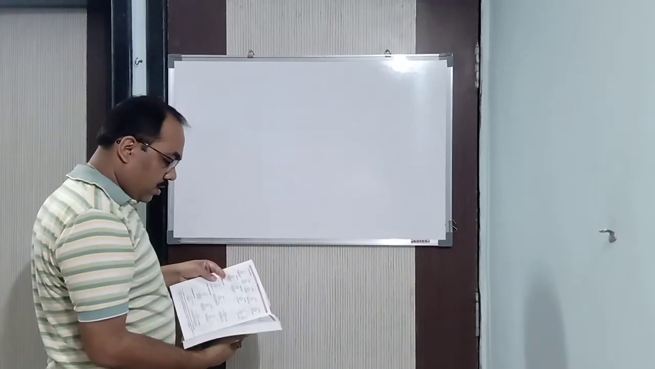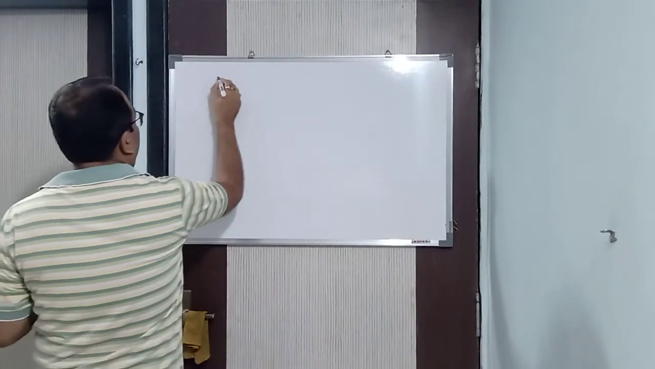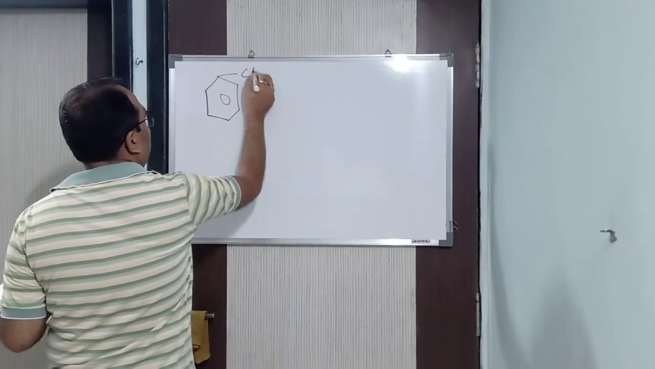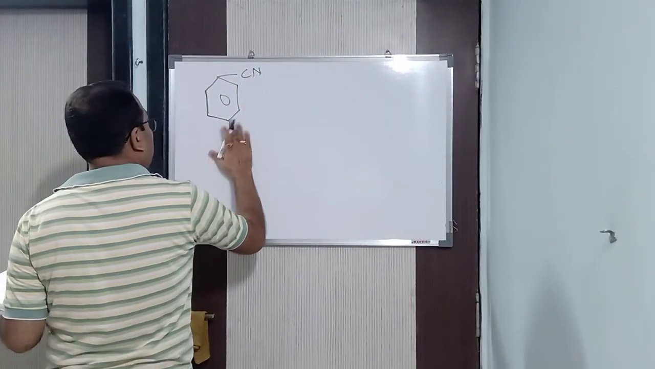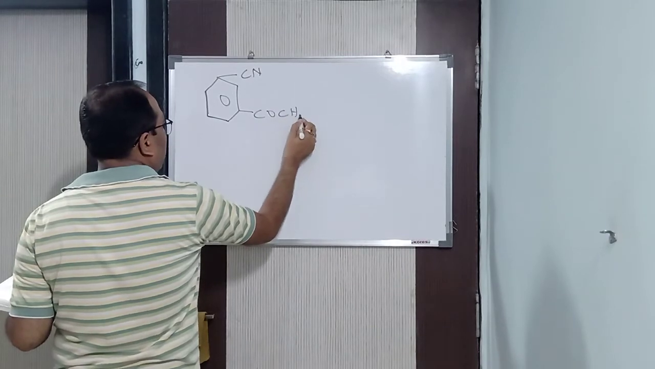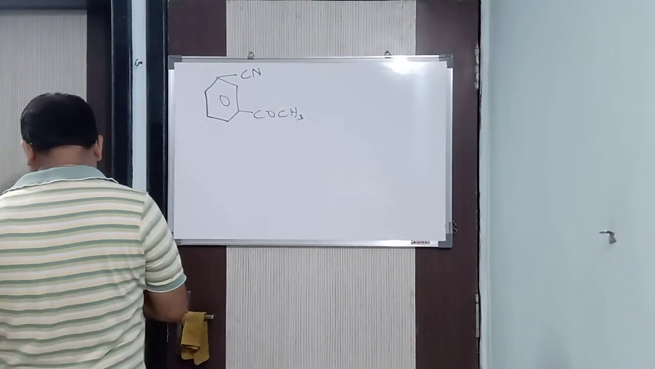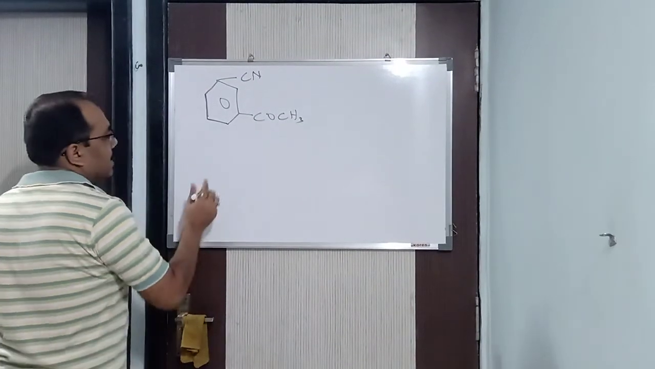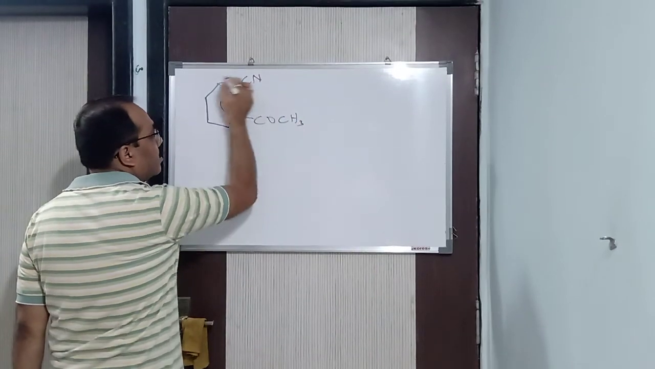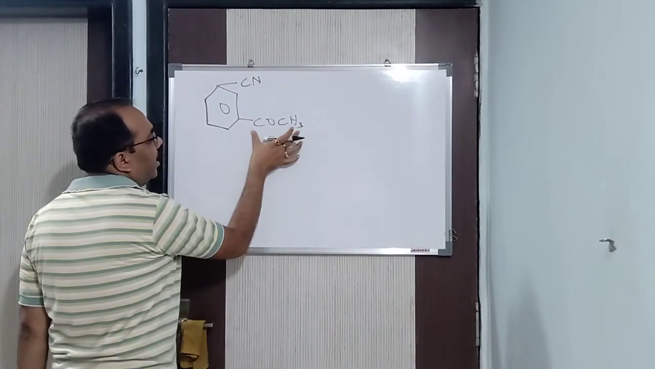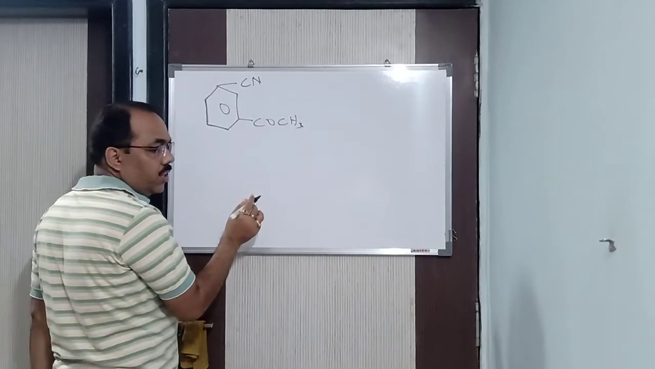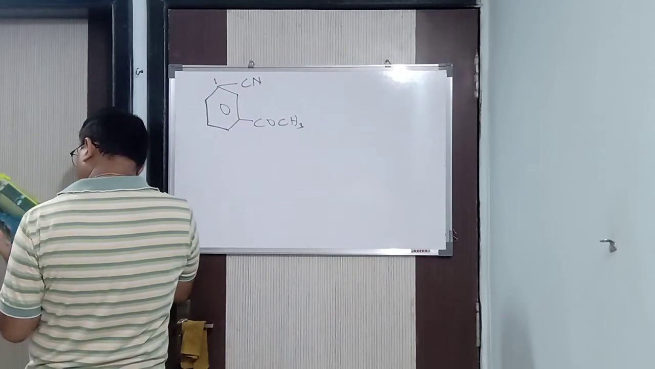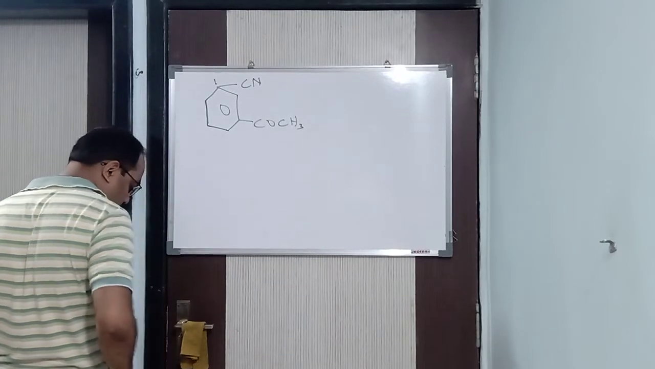One more example: here we are having CN, and here we'll put the COCH3 group. Now we can name this one in two ways. We can say this one is acetyl, but first we do the numbering. Of course, this is your primary functional group.